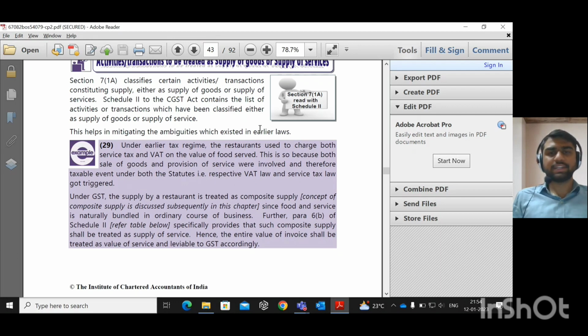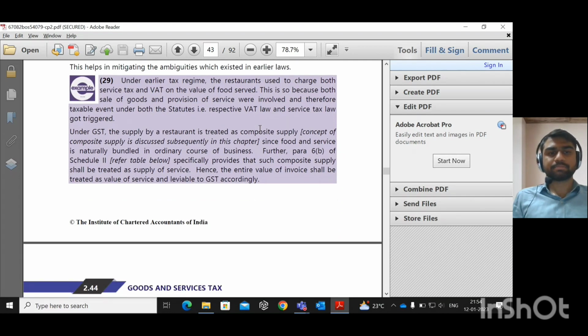That means, I told you about restaurant service and works contract service, wherein previously VAT was levied for the material component, whereas for the service component, service tax was levied.